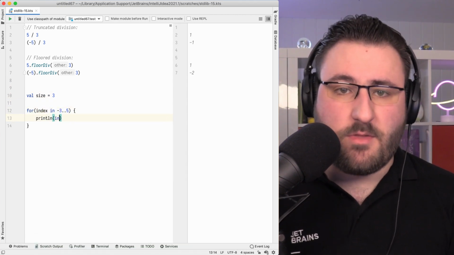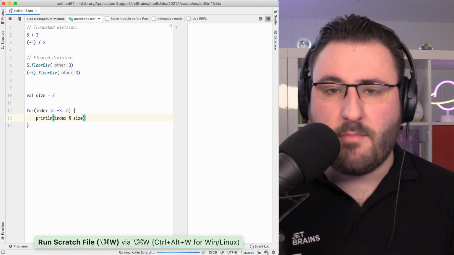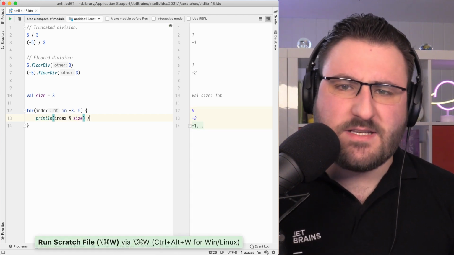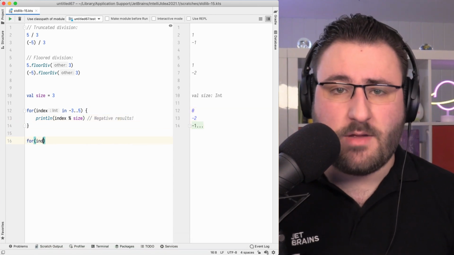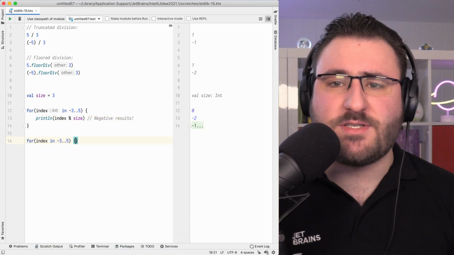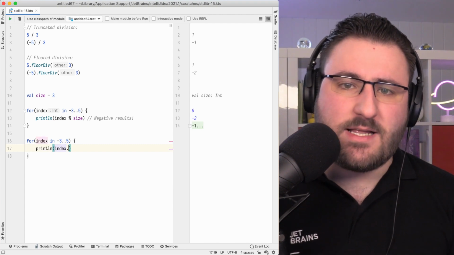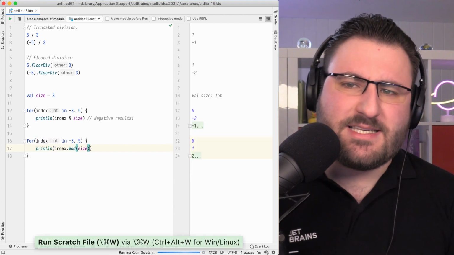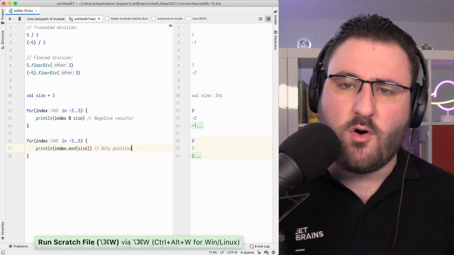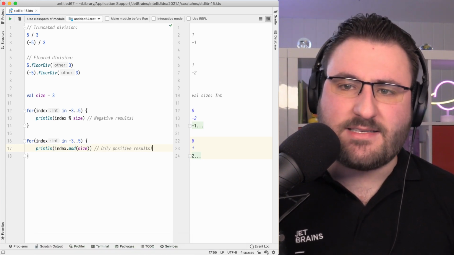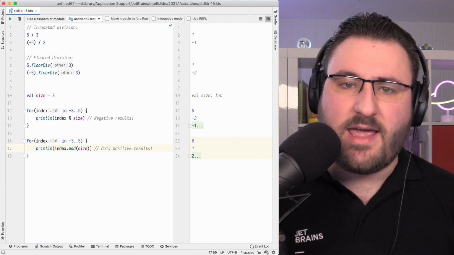And that is different from the percent operator, called rem in Kotlin. The main difference between them is the sign, whether the result is positive or negative. The new function mod always produces a non-negative value, even when it's invoked on a negative integer. This is helpful when you're working on circular data structures, for example, and want to ensure that you always generate non-negative indexes for accessing an underlying array.